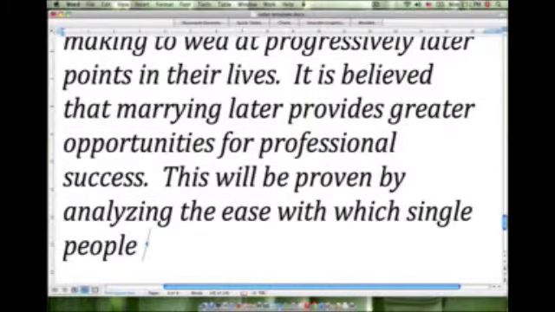Now our first point was regarding coordinating a job in the world and moving to another location. It's much easier to do if you're only one person versus 2 people who have to coordinate 2 separate careers. So the ease with which single people coordinate career changes.